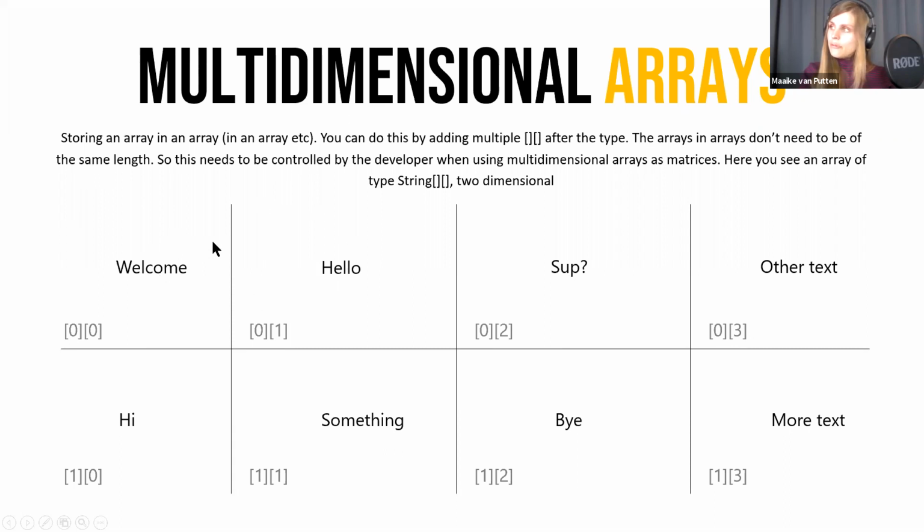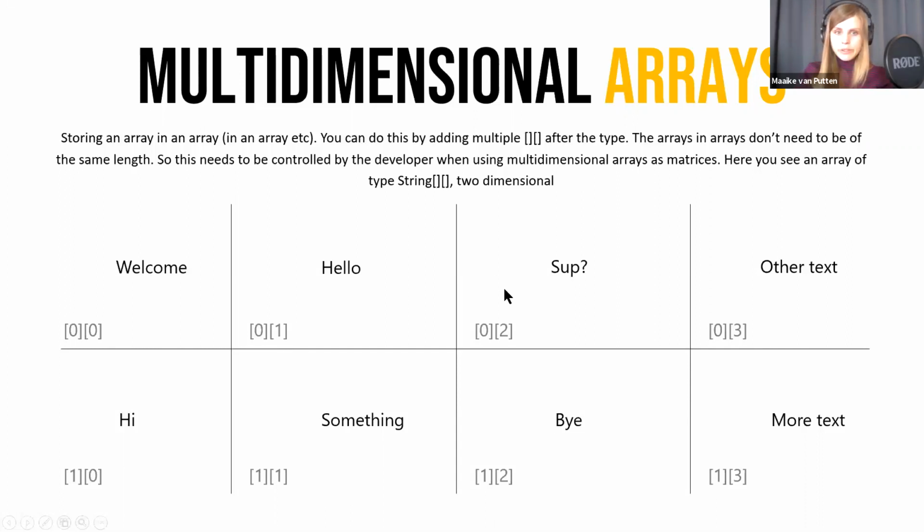The length of both arrays in the array is 4. Does that make sense? Getting some yeses, that sounds good. So in this case, 0,0 is welcome, and for example 1,2 is bye.